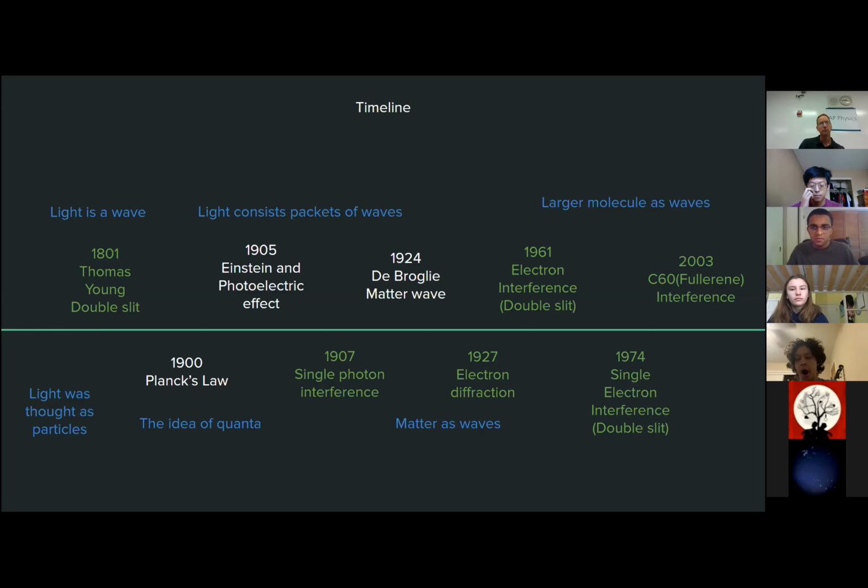Then in 2003, scientists actually proved that bigger molecules, the C60 fullerene, which consists of 60 carbon atoms, can also demonstrate the wave property when it goes through a double slit experiment.